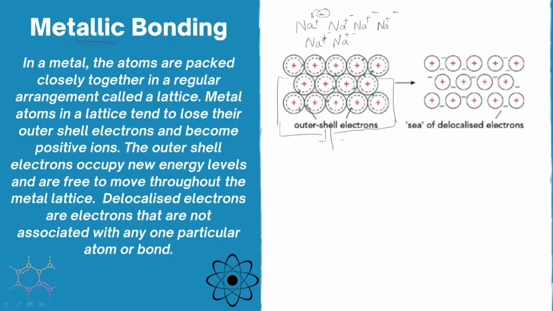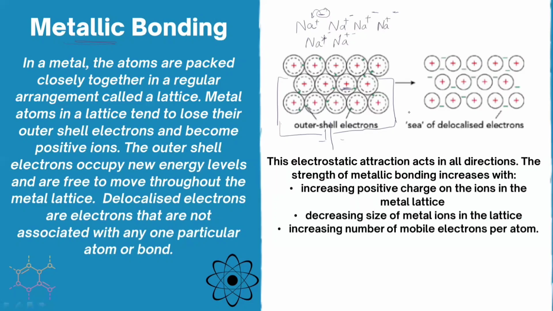This is also an electrostatic force of attraction between the positive ions and the electrons, and therefore metallic bonding is very strong. The reason behind that is the electrostatic force of attraction between the positive ions and the delocalized electrons. Okay, so this electrostatic force of attraction acts in all directions, as in the ionic bond.